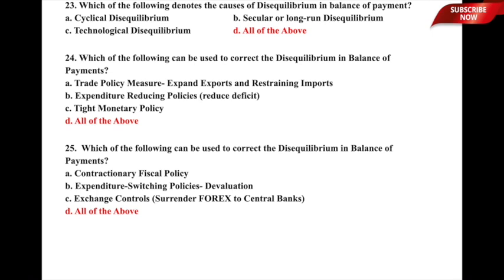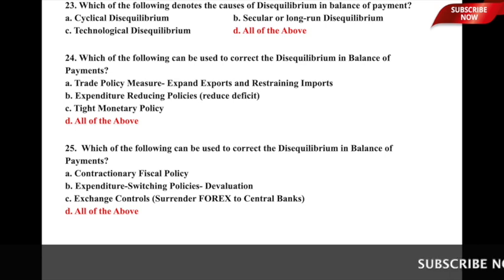Let us now move to question number 24. Question number 24 is, which of the following can be used to correct the disequilibrium in BOP? Now we have seen the causes of disequilibrium. The next question is talking about how you deal with disequilibriums, or how you correct disequilibriums in BOP. And the underlying options are A, trade policy measures, that means you will have to expand your exports and in some sense restrain your imports. The second is expenditure reducing policies, that means in a sense you reduce your expenditures, and then explicitly that will help in reducing your deficits, to be very precise.